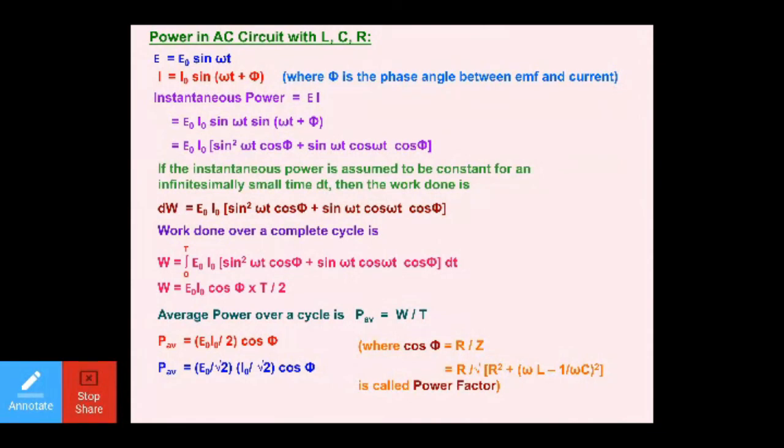Here cos phi is equal to r by z. What actually is cos phi? It is called the power factor. So always remember, cos phi is called the power factor. So you can write the value E naught upon under root 2 as E RMS, I naught upon under root 2 as I RMS, or you can write EV IV multiplied by cos phi, and cos phi is called the power factor.